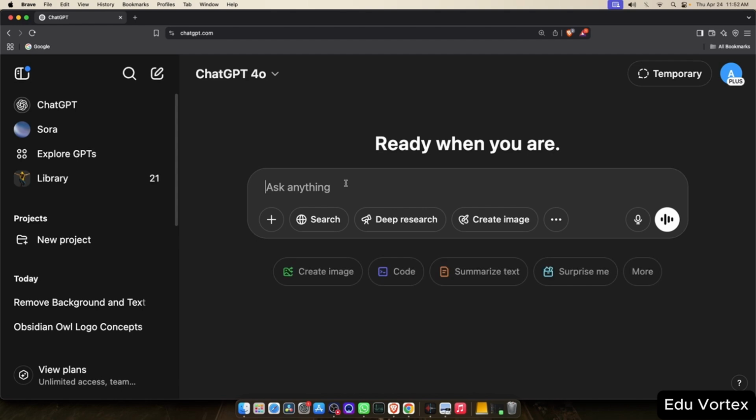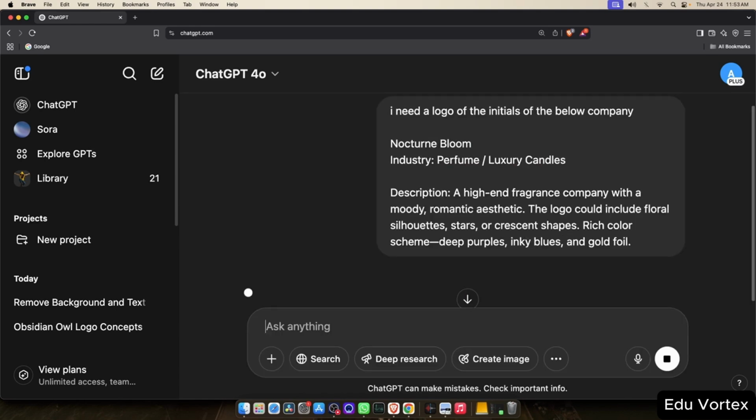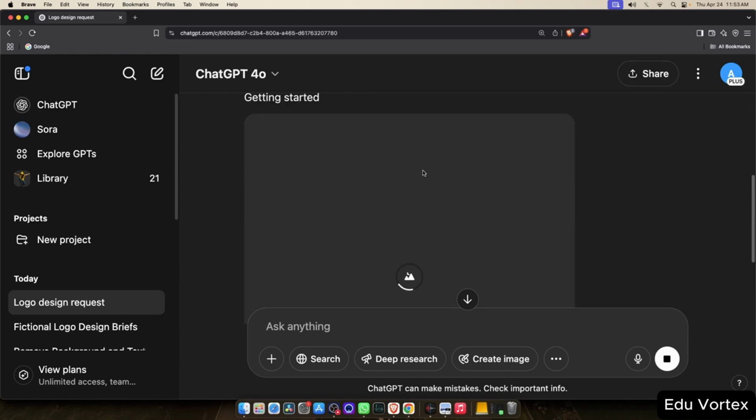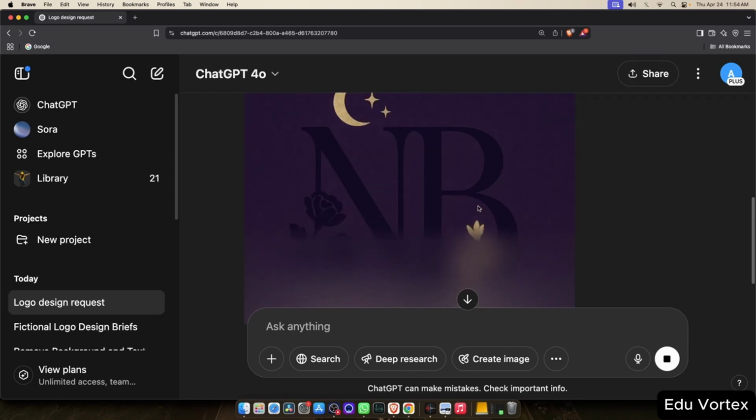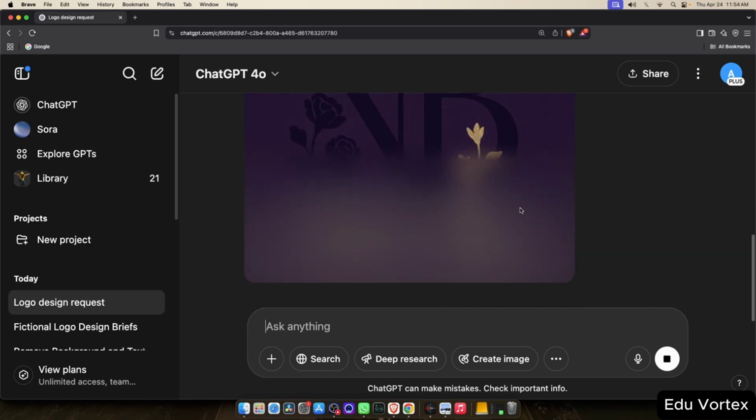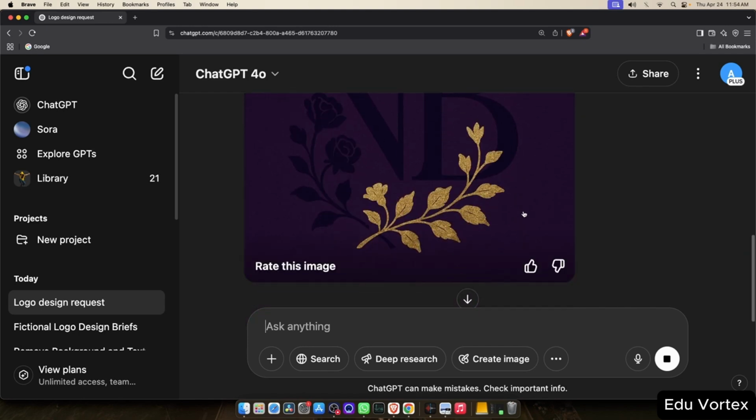I'm going to ask ChatGPT to create a minimal logo using just the initials of a brand. The goal is to get a clean, simple design that we can use as a base. Now, let's wait for ChatGPT to generate that for us. All right, the logo has been generated. As you can see, it's a minimal and clean design, perfect for customizing later.